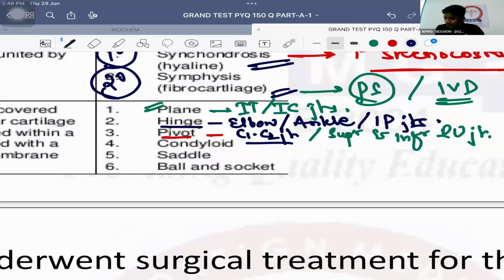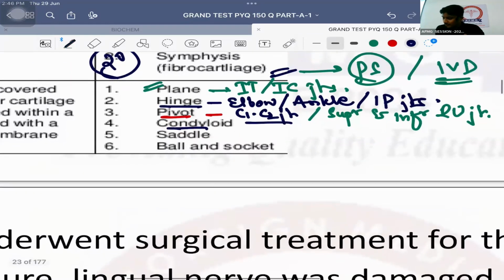Next is the condyloid joint. Condyloid joint is also called condylar joint, or the ellipsoid joint. Best example is the temporomandibular joint. So the temporomandibular joint is the best example of the condyloid or ellipsoid joint that has been asked.